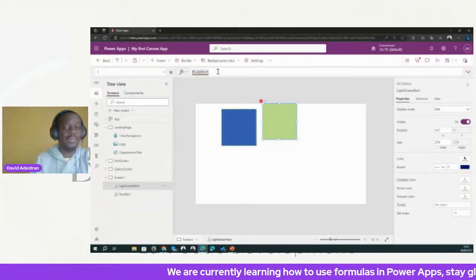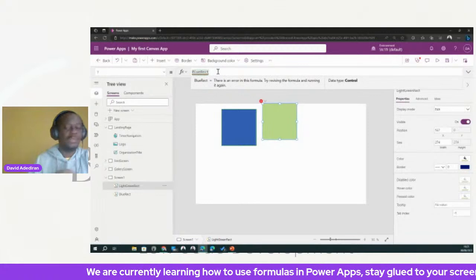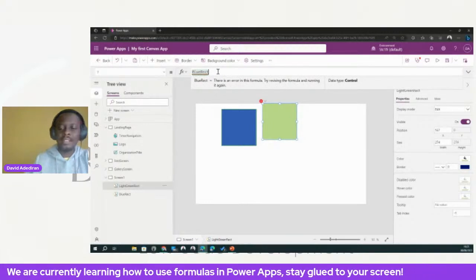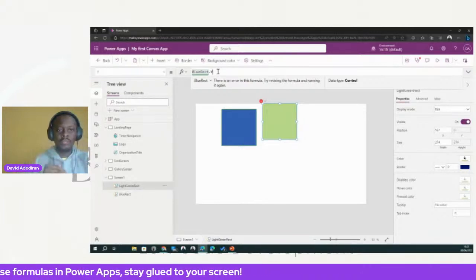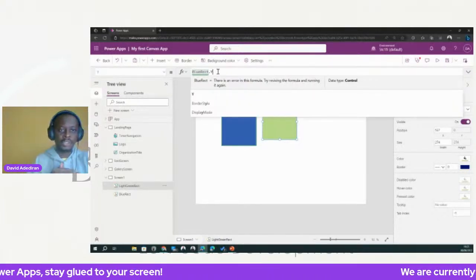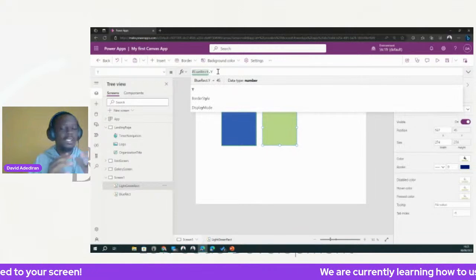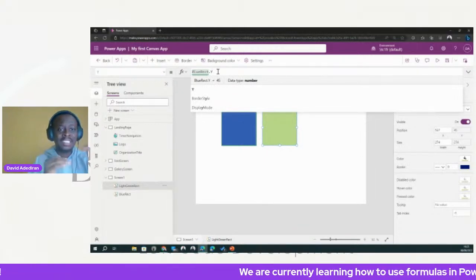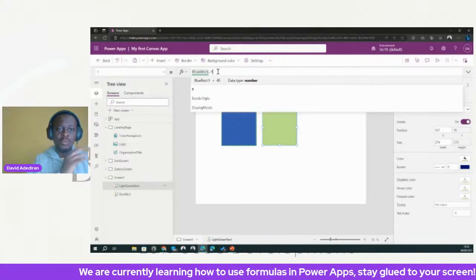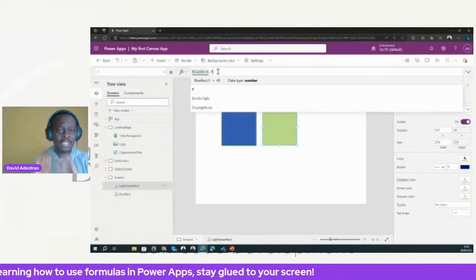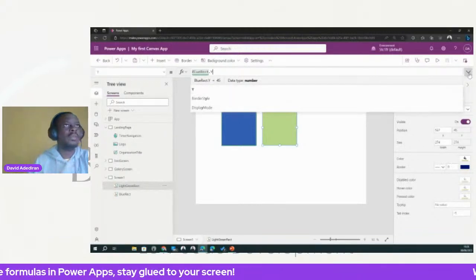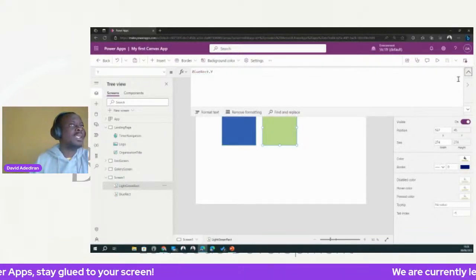Okay, again, so it's blue rectangle. So now blue rectangle dot y. That means the y position, or the vertical position, of the blue rectangle should be the same as the green rectangle. So you should track it. Whatever value the y property of the blue rectangle has is also what the green must have, right? So that's number one. Now we also want to do something else.